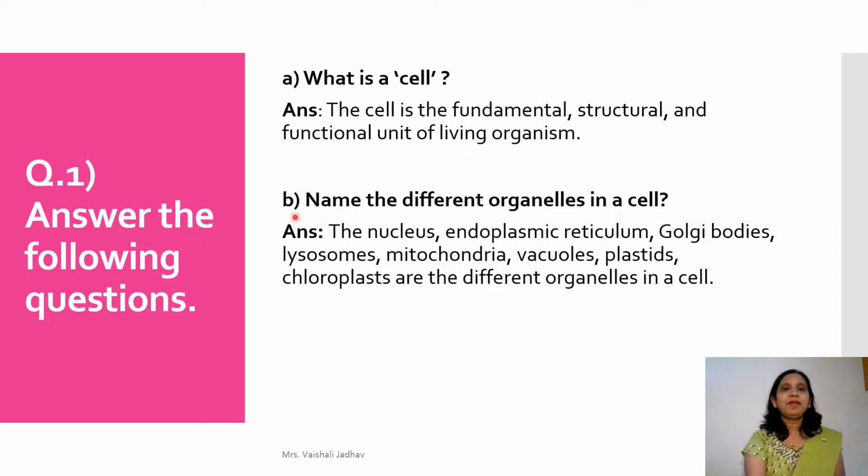Now question B is name the different organelles in a cell. Answer is the nucleus, endoplasmic reticulum, Golgi bodies, lysosomes, mitochondria, vacuoles, plastids, chloroplast are the different organelles in a cell, and all these organelles are very important in a cell. Children, always remember. Now let's see the next question.